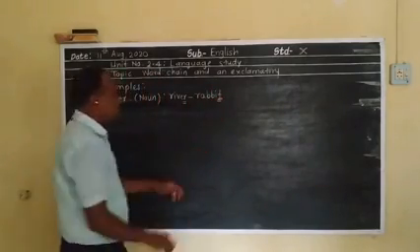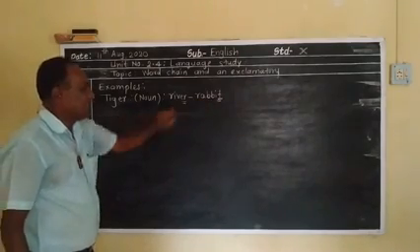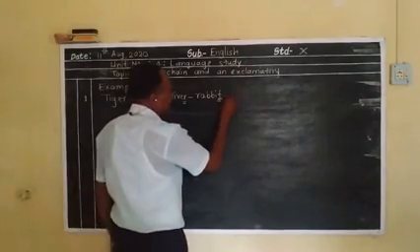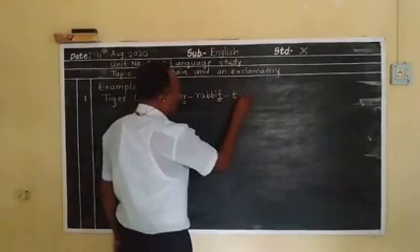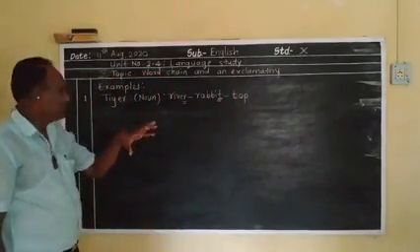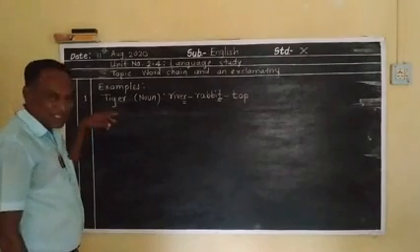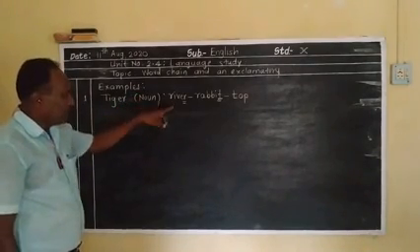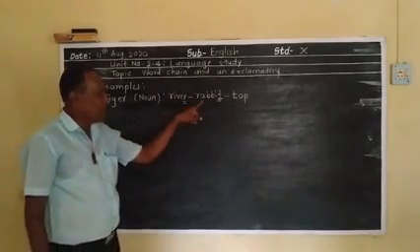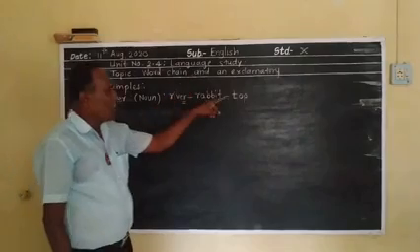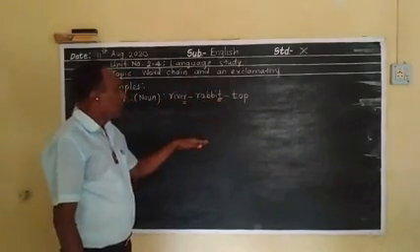The last letter of rabbit is T. Top. Top means bhaura. Look, tiger is a noun, river is a noun, rabbit is a noun, top is a noun, but